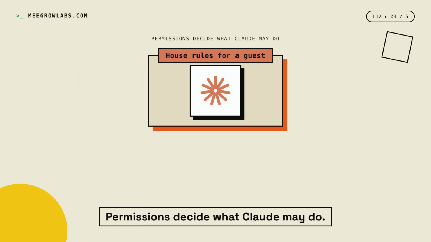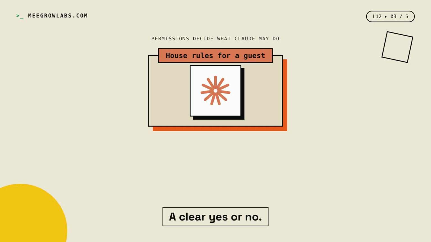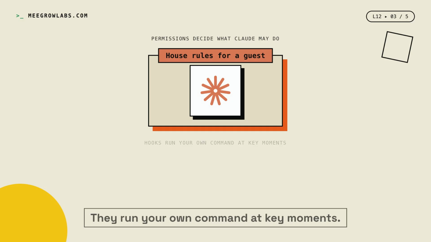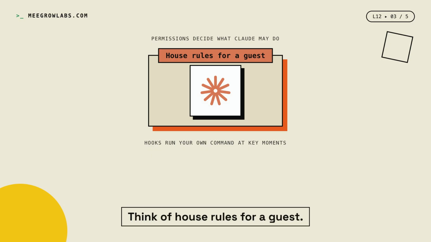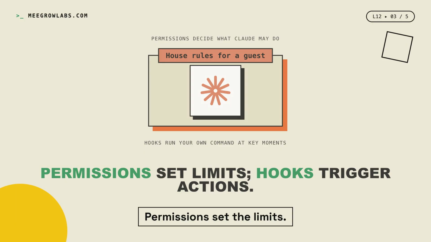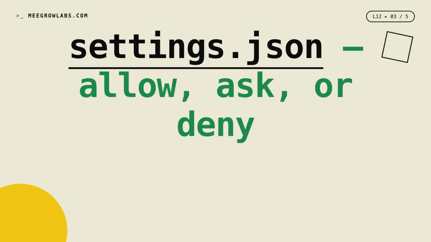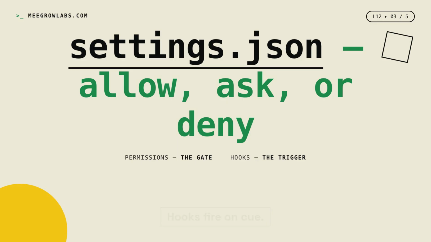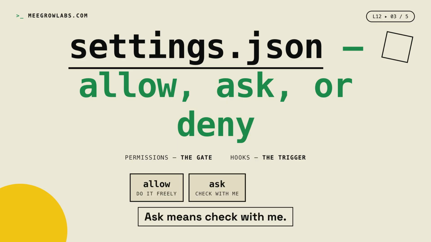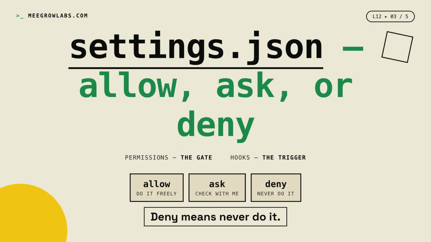Permissions decide what Claude may do. A clear yes or no. Hooks go further. They run your own command at key moments. Think of house rules for a guest. Permissions set the limits. Hooks trigger the actions. Permissions are the gate. Hooks are the trigger. Permissions guard the door. Hooks fire on cue. Allow means do it freely. Ask means check with me. Deny means never do it.